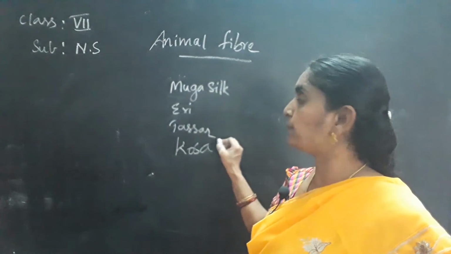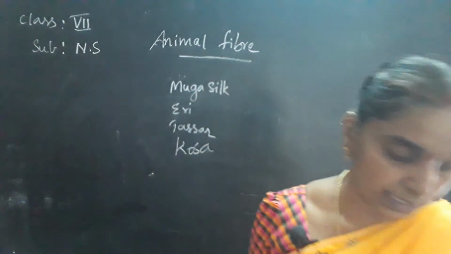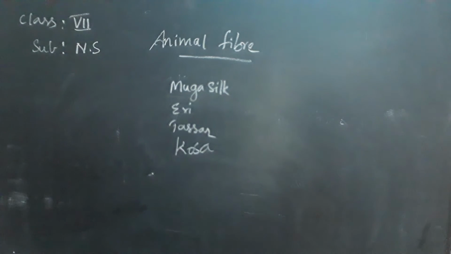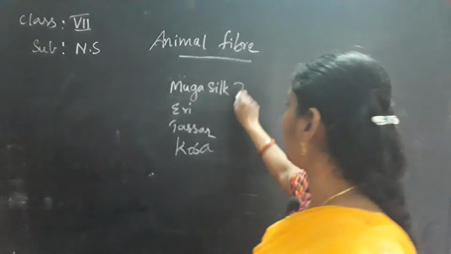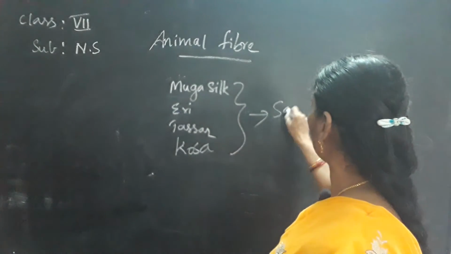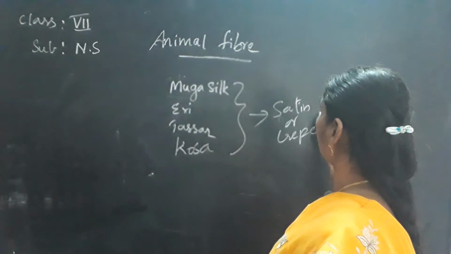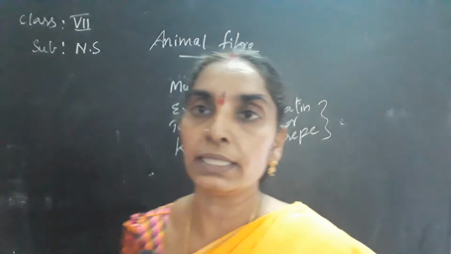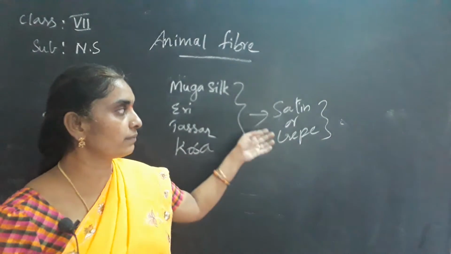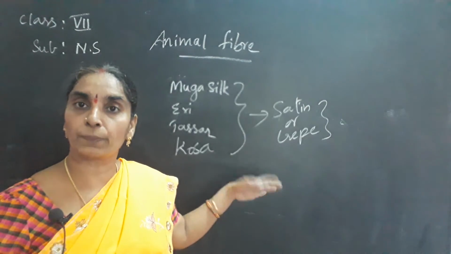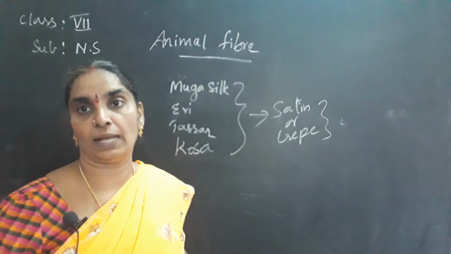These are the types of silk varieties, that is, the varieties of silk that are being produced. Okay, children, silk is used to make products like satin and crepe also. Now the satin varieties or crepe varieties that you get in the market are produced from silk fabrics.